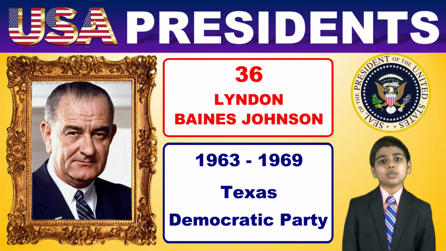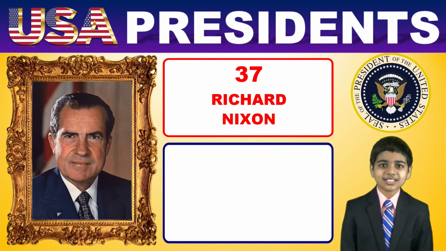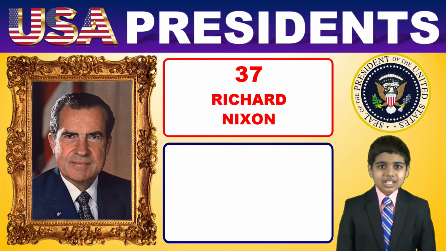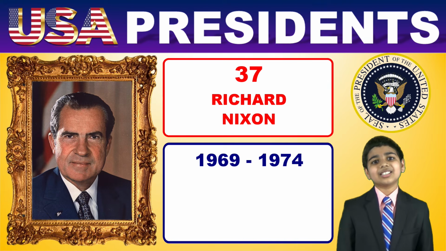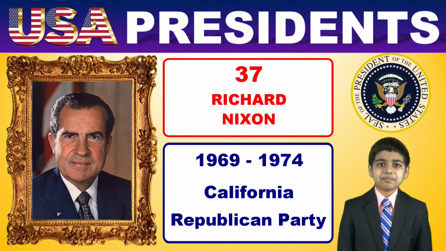Now, we only have 10 more presidents to go, so let's go on with the 37th president, Richard Nixon. He was in office from 1969 to 1974. President Nixon is from California, and he is a Republican.